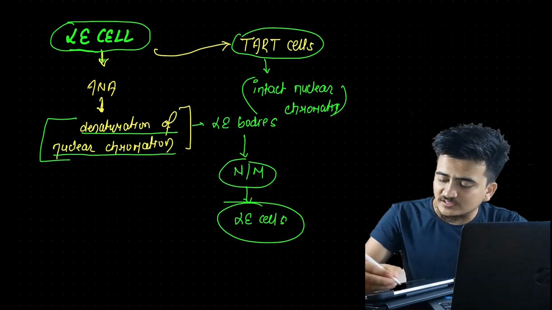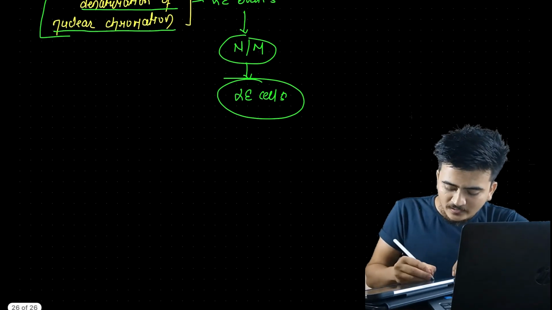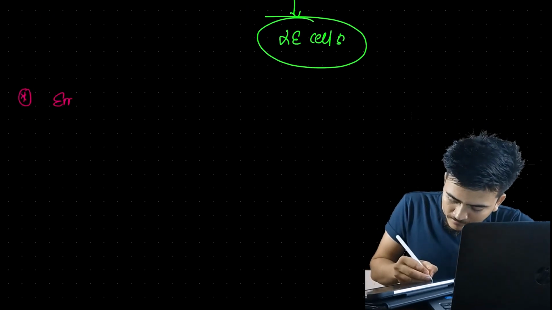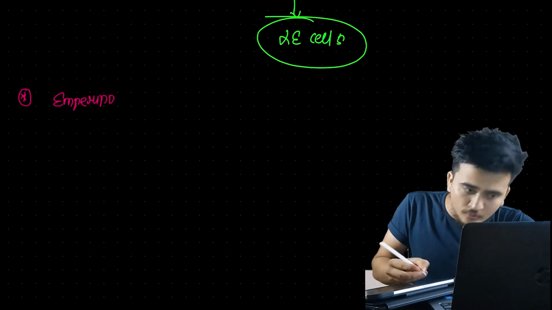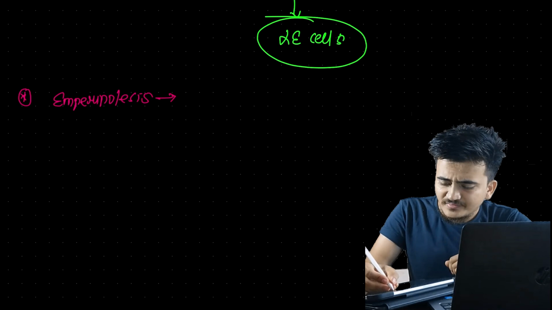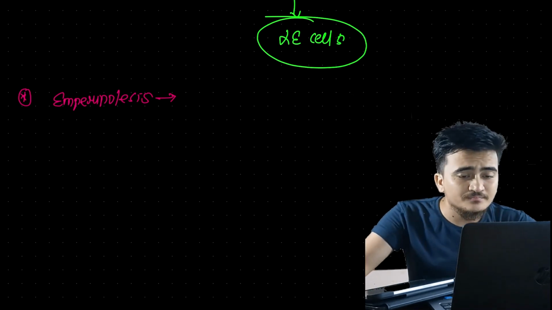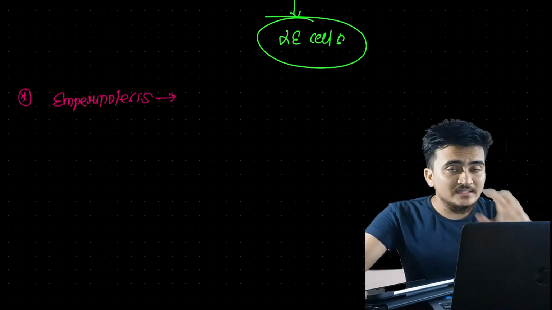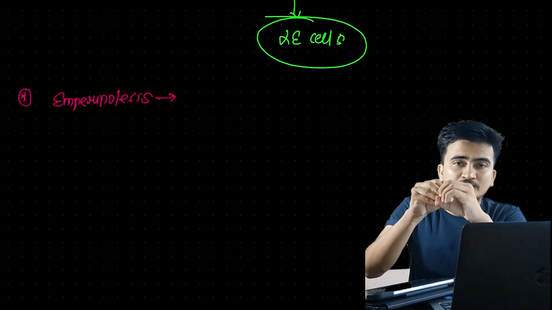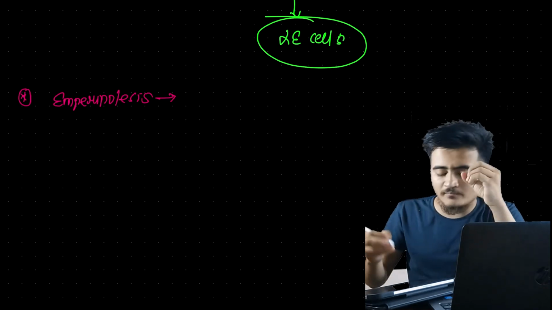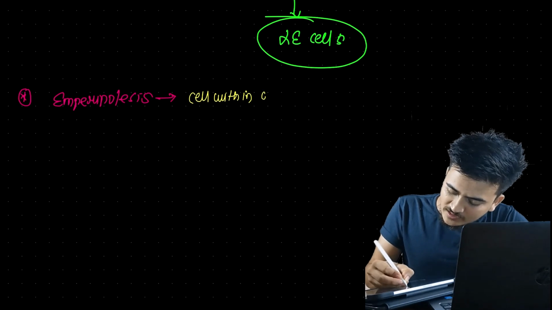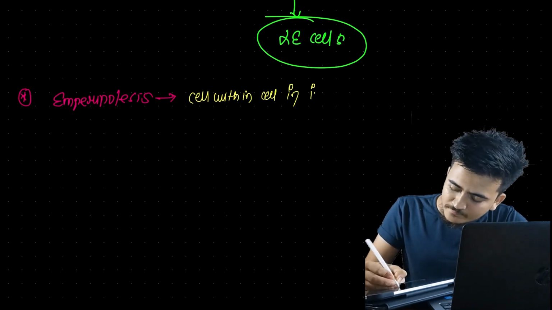Okay, when mentioning these things, I would like to take you toward another term, and that term is emperipolesis. Now what is this emperipolesis? There is one cell, and this cell contains another cell within it in intact form, in living form. This means cell within cell, in intact form.